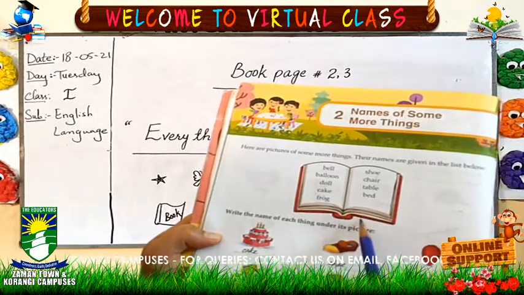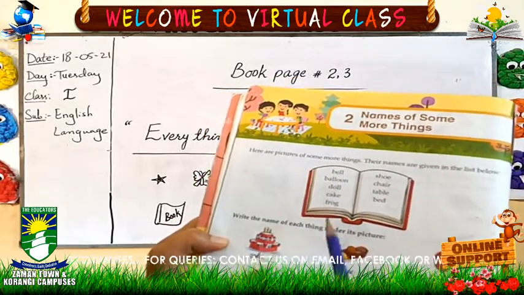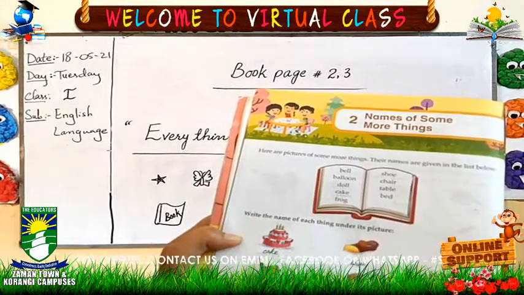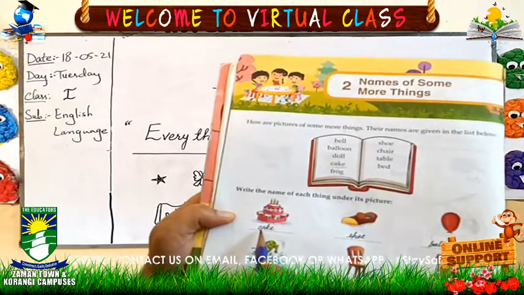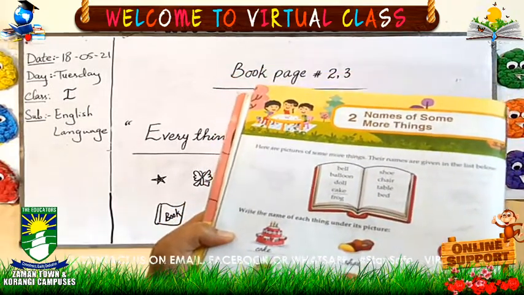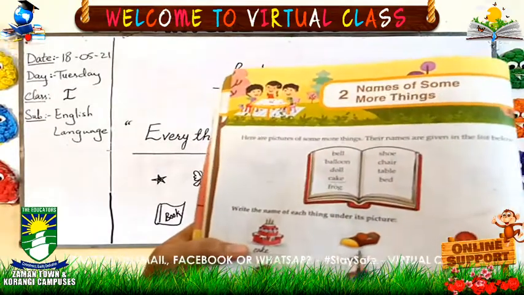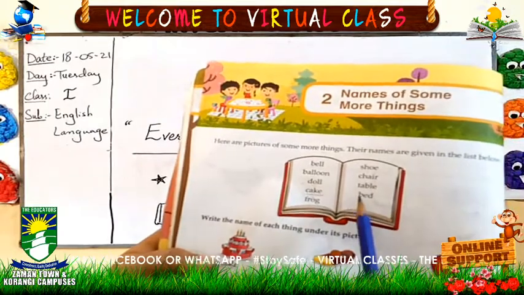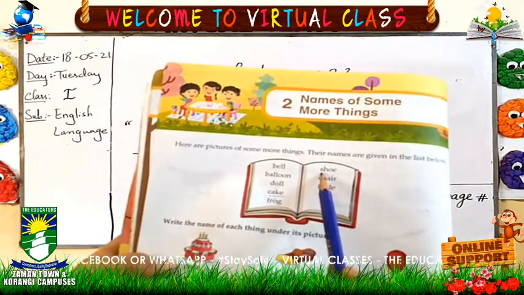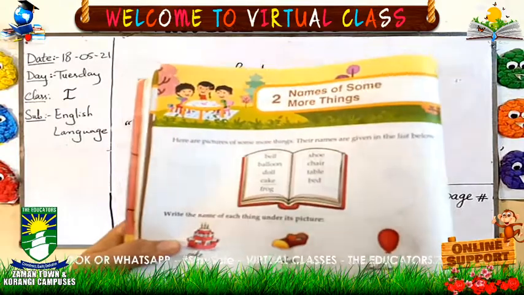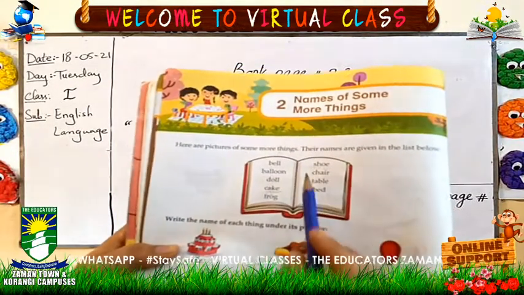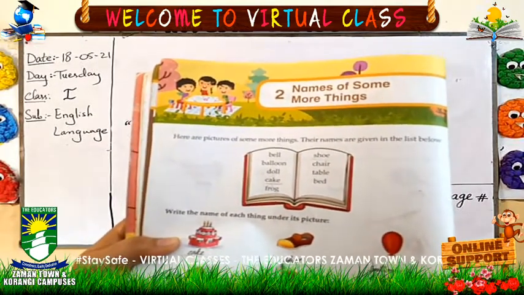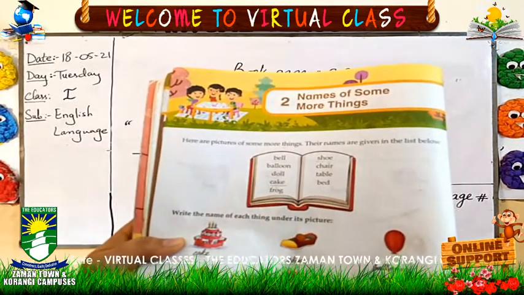Now we will find the name in the list. It is a cake. So where is the cake? Here, cake. So you will write the spelling of cake here. C-A-K-E. Done. Second, what is this? Shoe. So you will write the spelling of shoe. Where is the spelling of shoe? You can see here in the list, shoe. What is the spelling? S-H-O-E, shoe. So here you will write the spelling of shoe, S-H-O-E. Have you done?